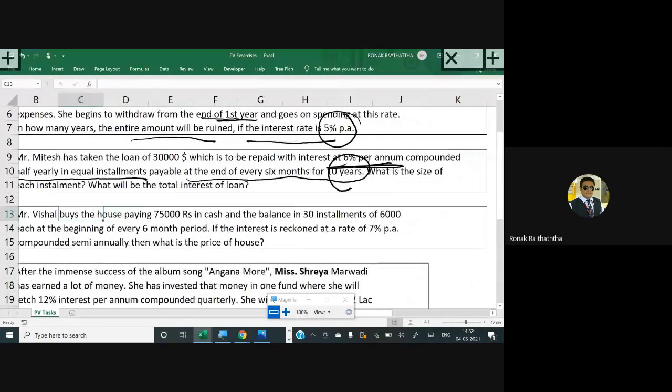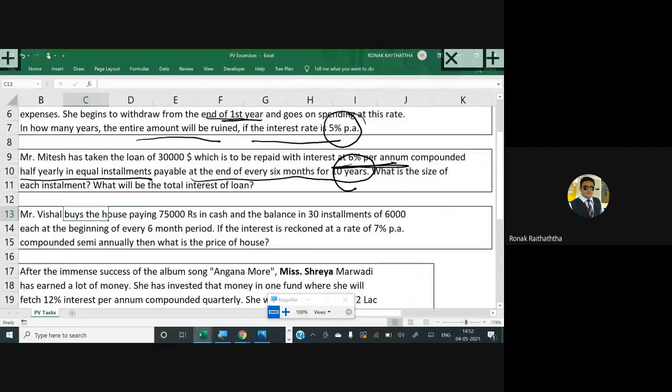Try to understand it very carefully again, my friends. 30,000 rupees is taken by Mr. Mitesh as the loan, which is obviously the present value. Loan is right now taken. Now for which we'll have to obviously pay the installment amount. The interest will be charged 6% on a yearly basis.